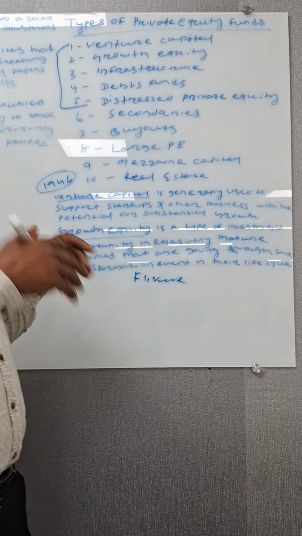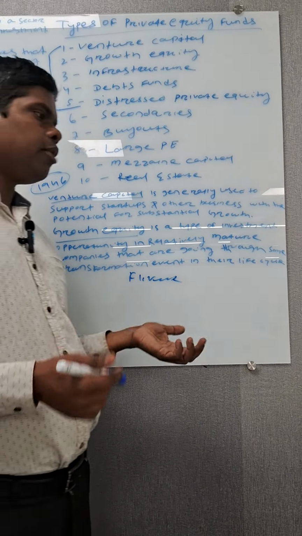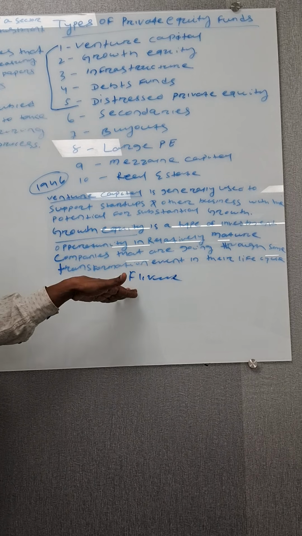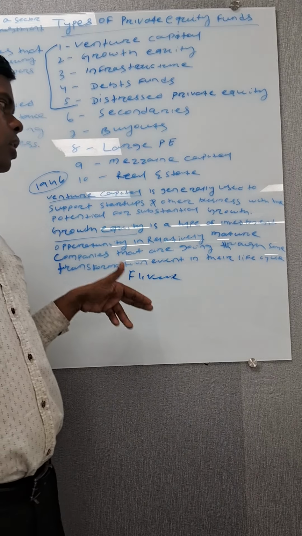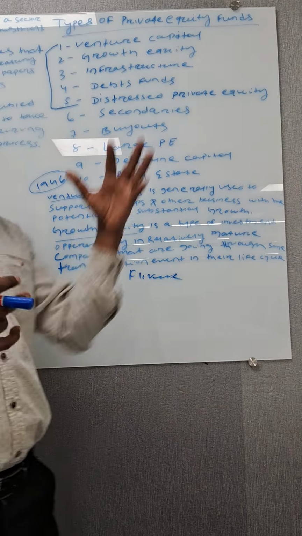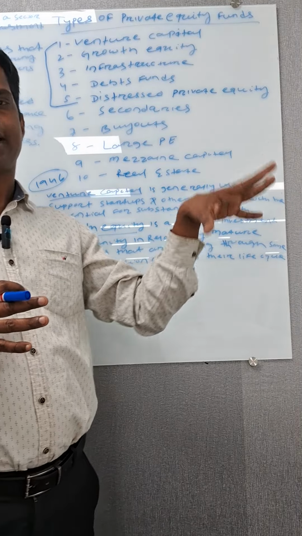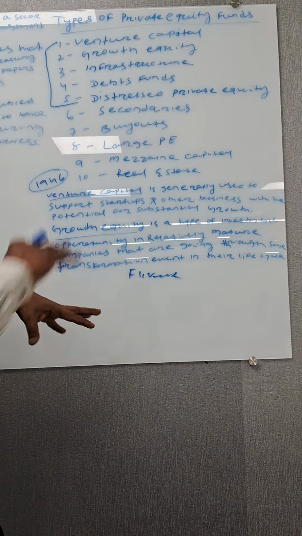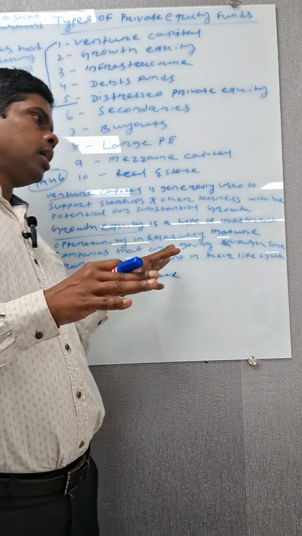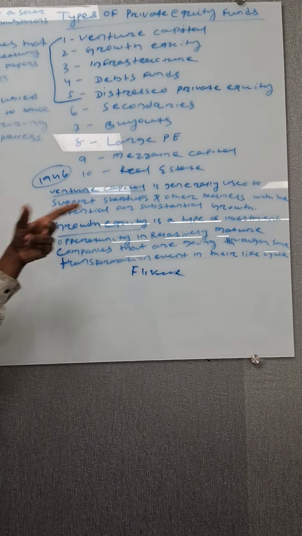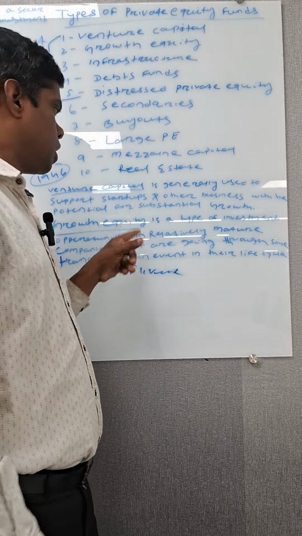If Flipkart needs some money and searches for private equity investment, this is called growth capital. It means an industry that has already established itself, grown in the market and spread its business all over the place, and if some private equity invests there, this is called growth capital.